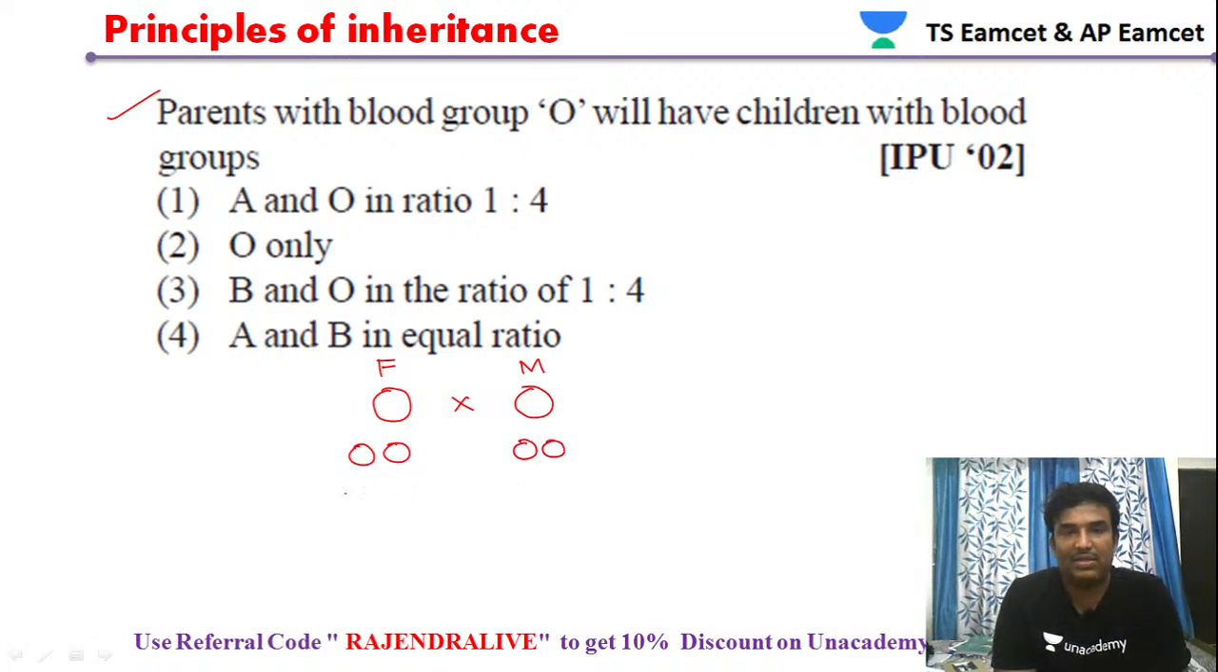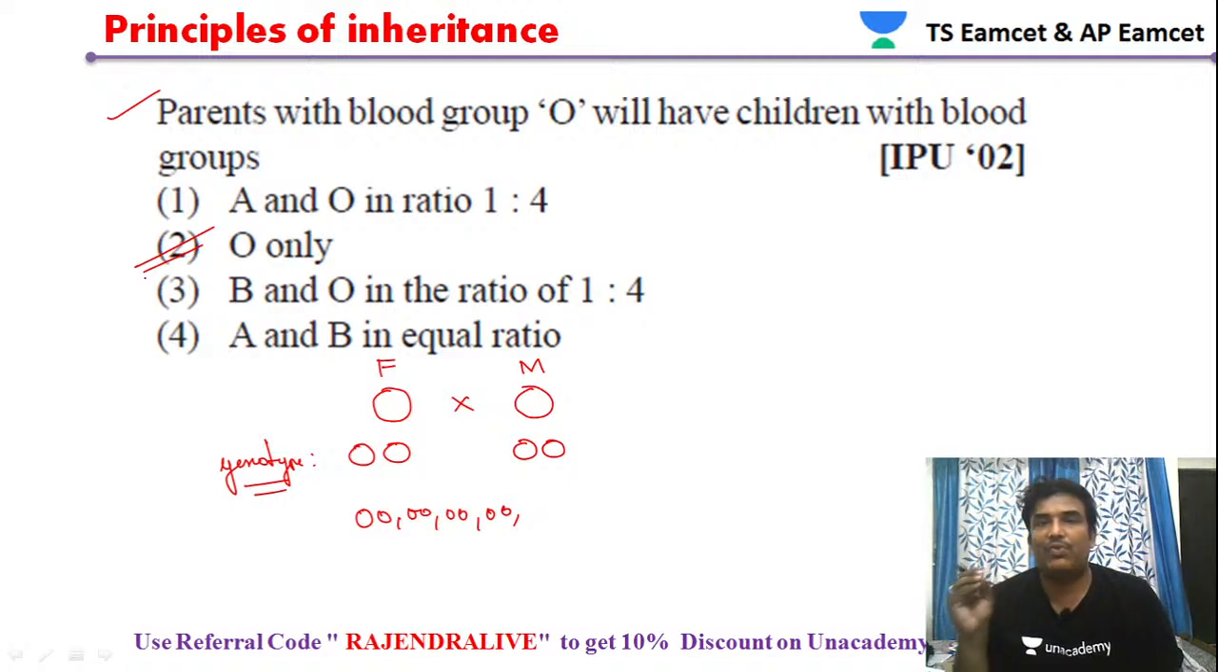Now if we cross them, everywhere we get OO, the O blood group only. So only option 2 will be the right answer. They will have only one blood group, that is O blood group. Okay, option 2 will be the right answer.